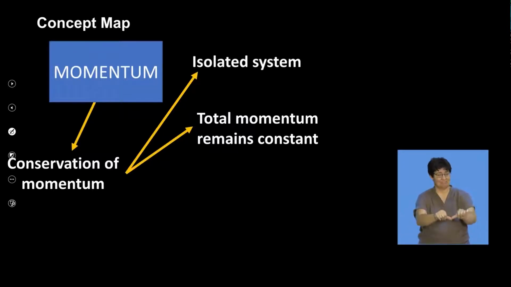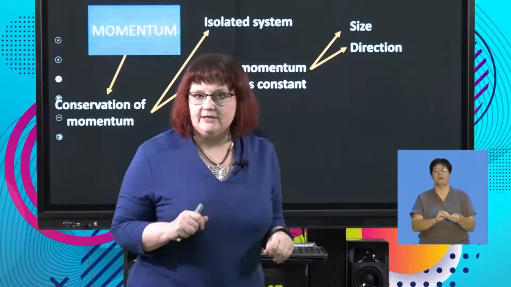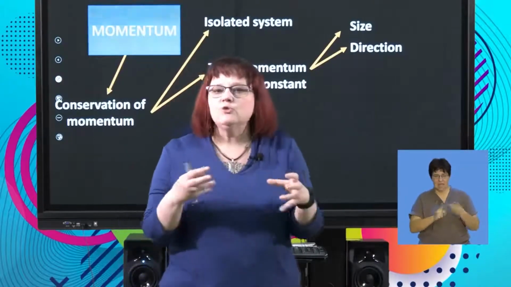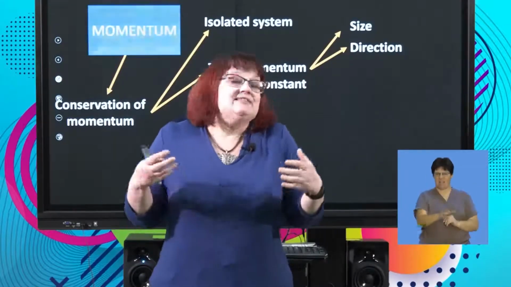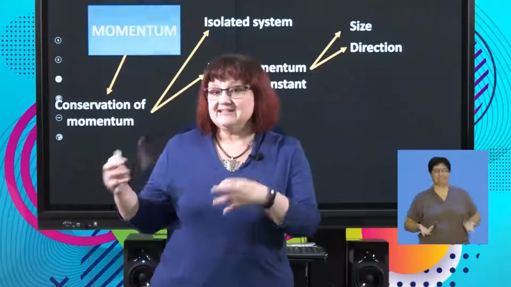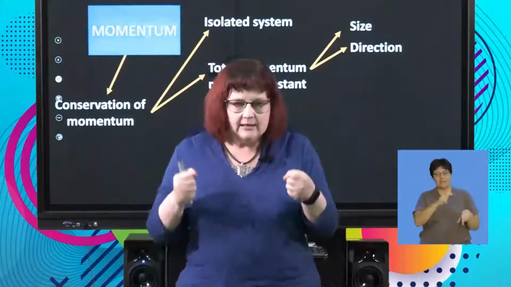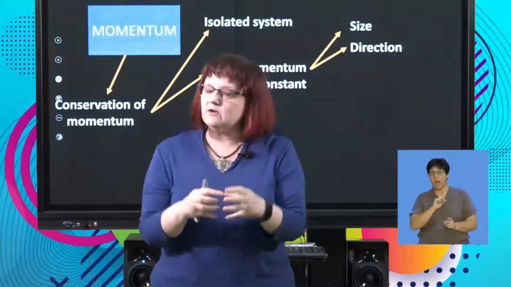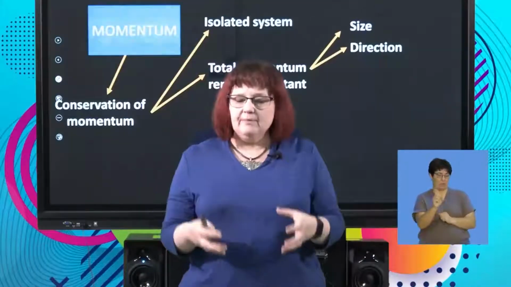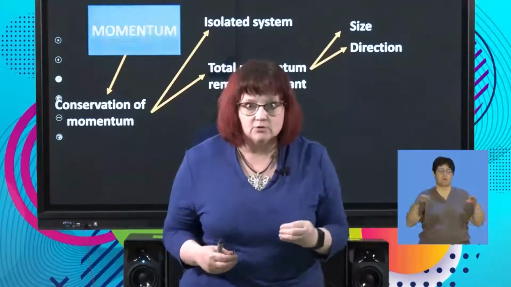Remember, we're dealing with vectors. With the total momentum remaining constant, we're going to consider the size of the total momentum and the direction. Now, that's something new in terms of your conservation laws. You haven't done a conservation law yet that involves a vector. You've only done one that involves a scalar, which is energy, okay? So here we're going to have to put our thinking caps on so that we can keep track of what's happening with the direction, because momentum's a vector, so direction is very, very important.